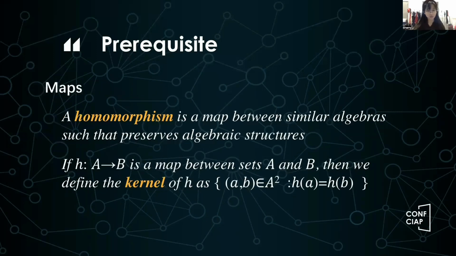Now it's time to talk about the maps. As I said before, here we only focus on similar algebras, and a homomorphism between 2 algebras is a map which preserves algebraic structures. However, the definition of kernel seems to be different from what we are familiar with. In universal algebra, we define the kernel of the map h to be the set of pairs (a, b) such that h(a) equals h(b).